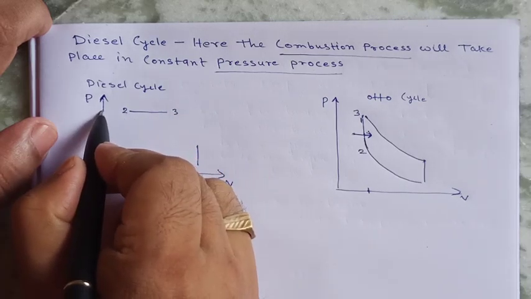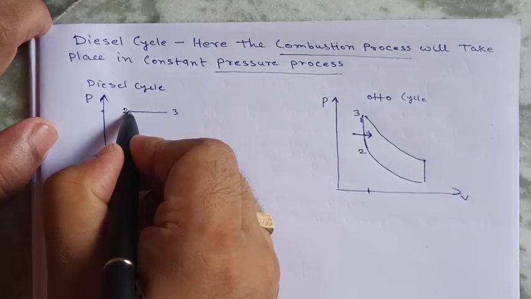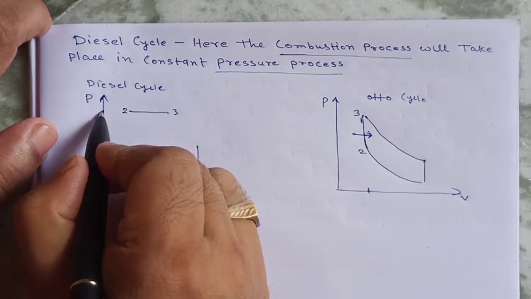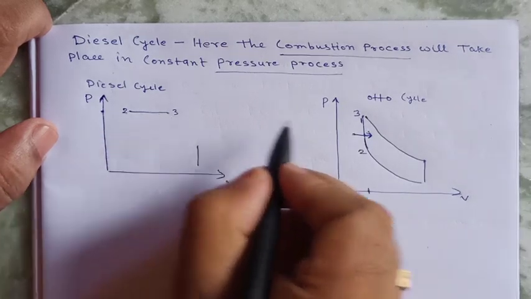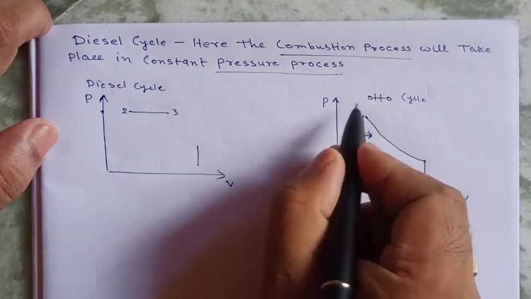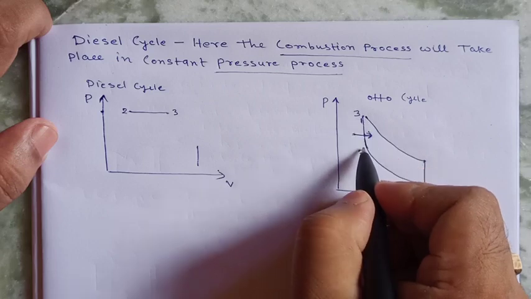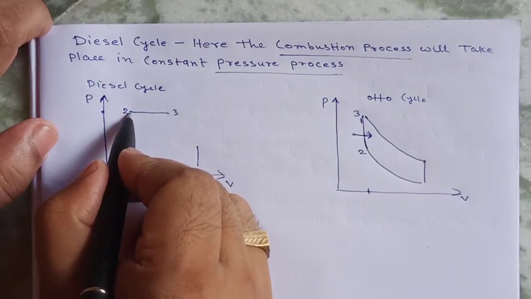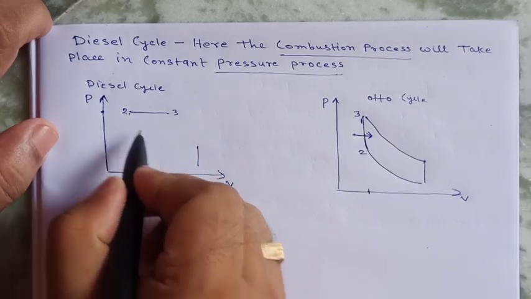This line will be a constant pressure process. So the 2 to 3 process for the Otto cycle is vertical, and for the diesel cycle it is horizontal. All the other processes are the same.